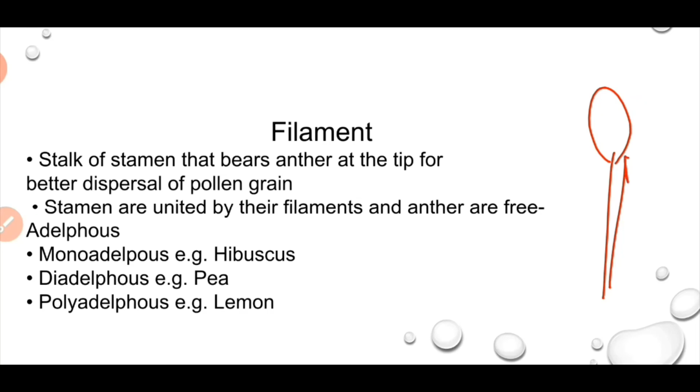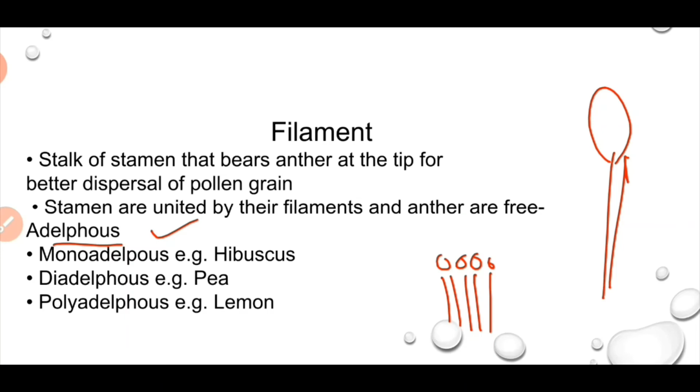of the pollen grains. If stamens are united by the filaments and anthers are free, then the condition is known as adelphous. If they form one group, then it is known as monoadelphous, for example in hibiscus.